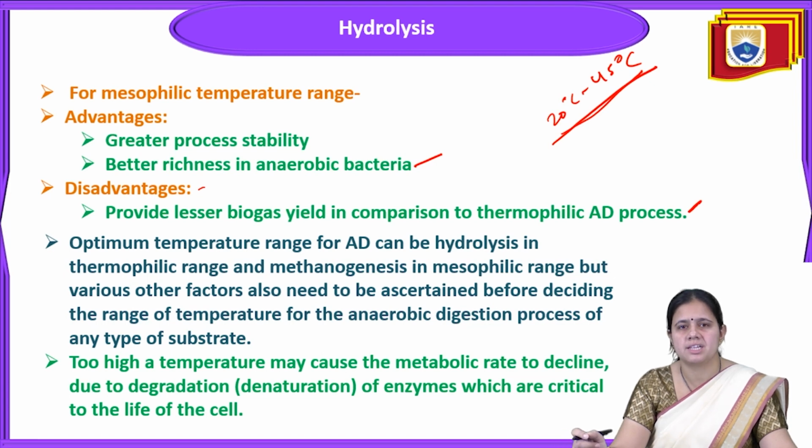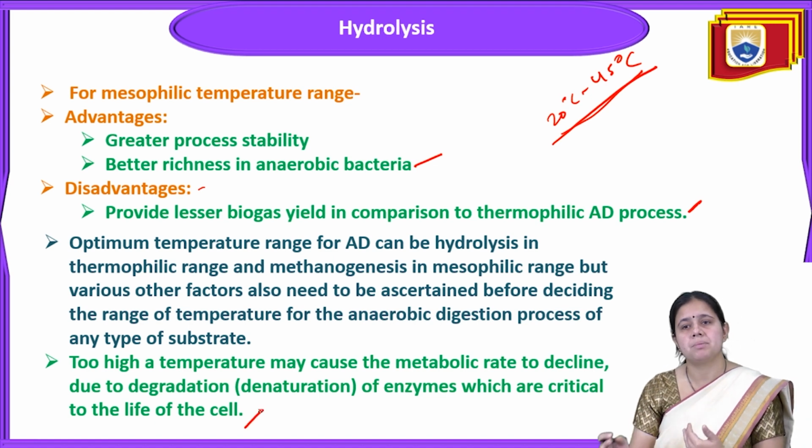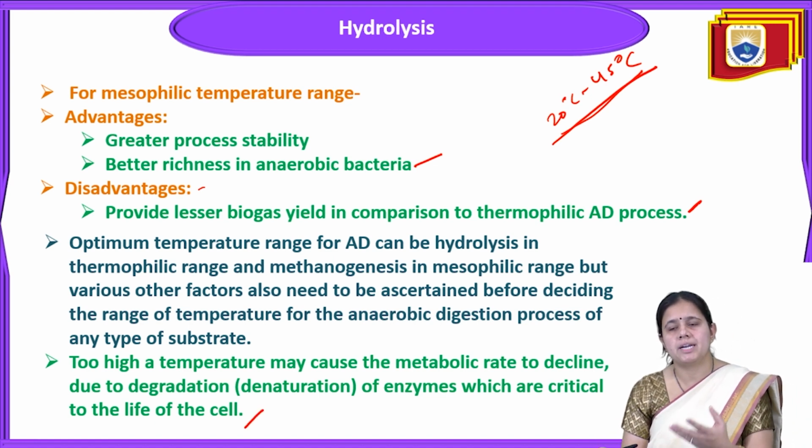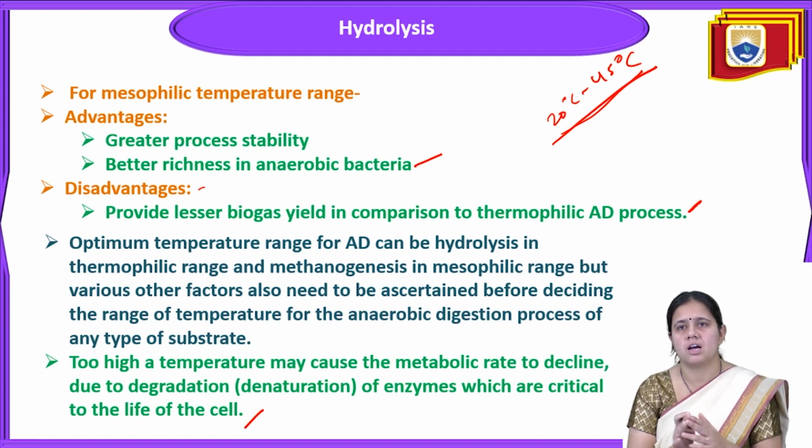And one more point is that too high a temperature may cause the metabolic rate to decline due to degradation of enzymes, which are critical for the life of the cell. So high temperature is also not good for the metabolic rate of these bacteria's microbial activity. The ideal temperature for the hydrolysis process is the mesophilic temperature range, 20 degrees Celsius to 45 degrees Celsius. Too high a temperature is not good, and the medium temperature is good.